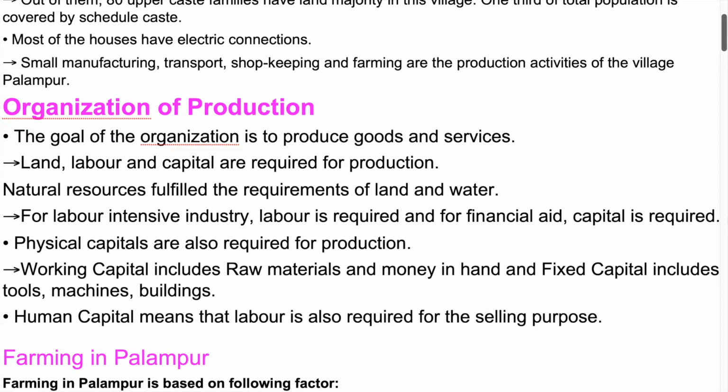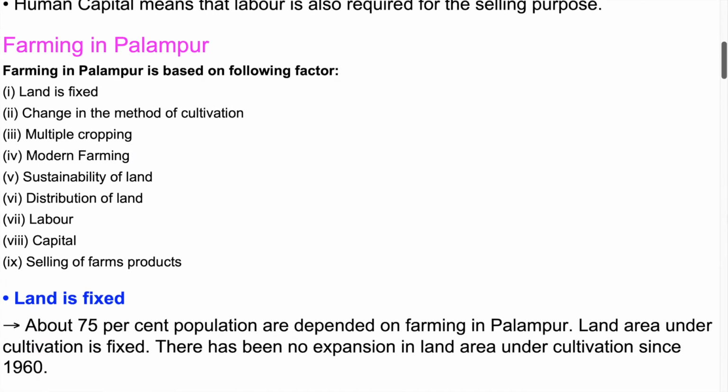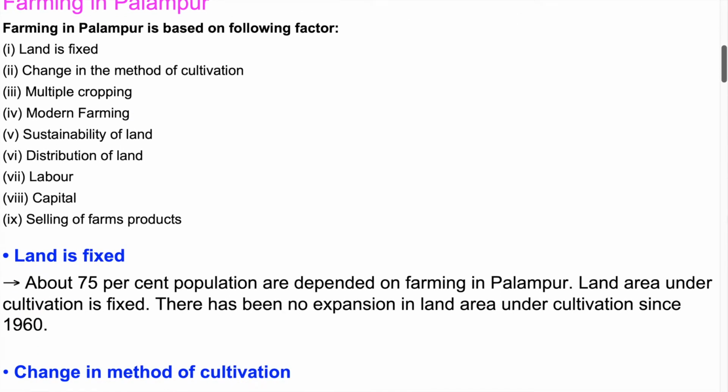Farming in Palampur. Farming in Palampur is based on the following factors. 1. Land is fixed. 2. Change in the method of cultivation. 3. Multiple cropping. 4. Modern farming. 5. Sustainability of land. 6. Distribution of land. 7. Labor. 8. Capital. 9. Selling of farm products.